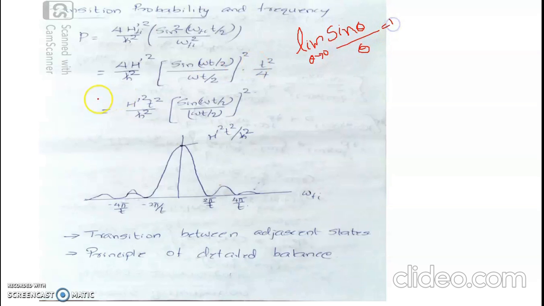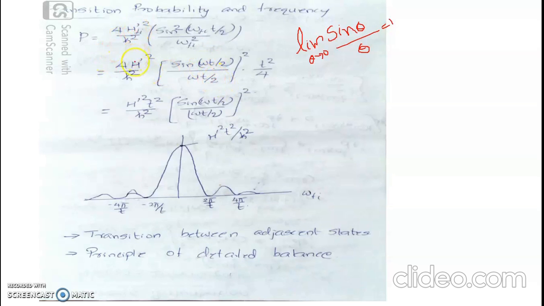I am going to apply this. For that, I have to take this angle argument, omega t by 2. I have omega square in the denominator, so I'll be multiplying and dividing this by t square by 2, that is t square by 4, t by 2 whole square or t square by 4.